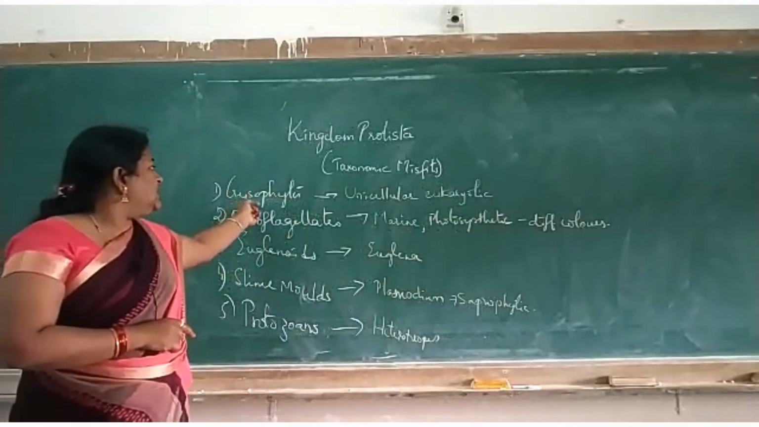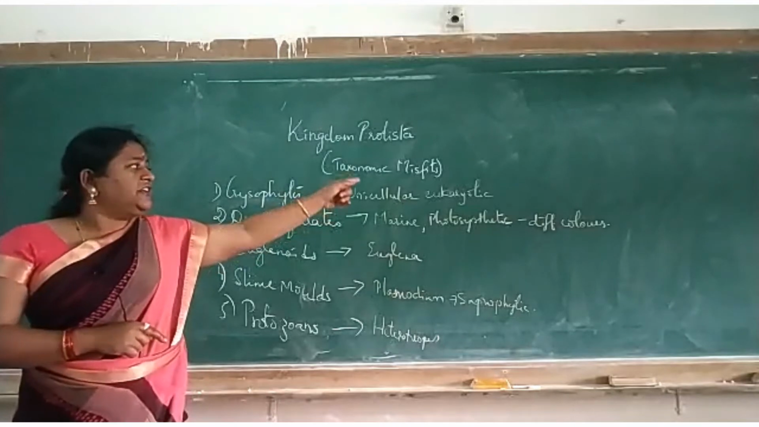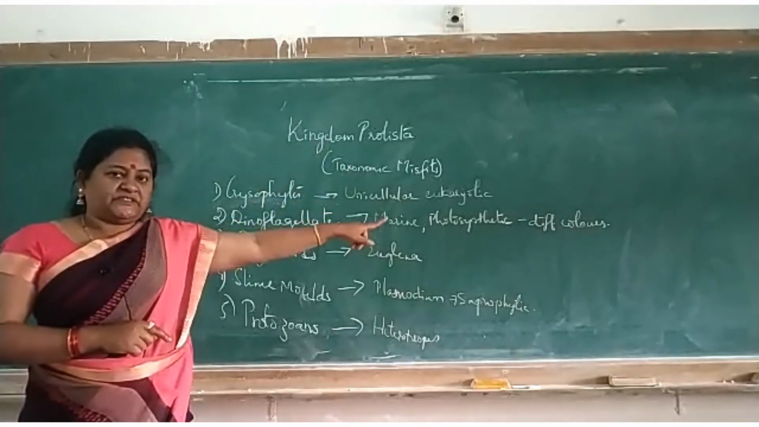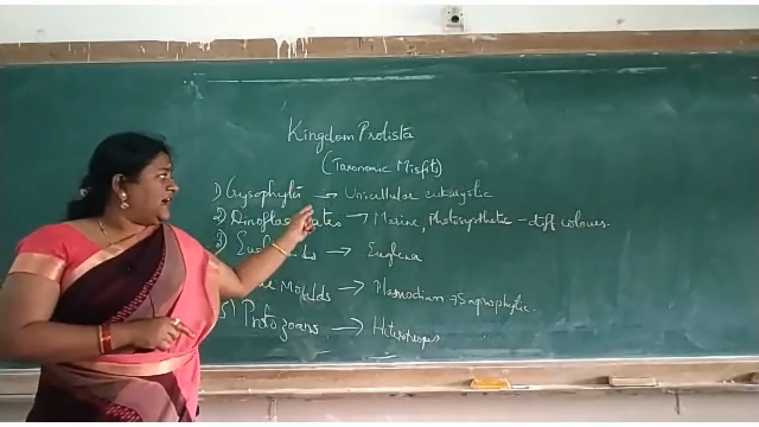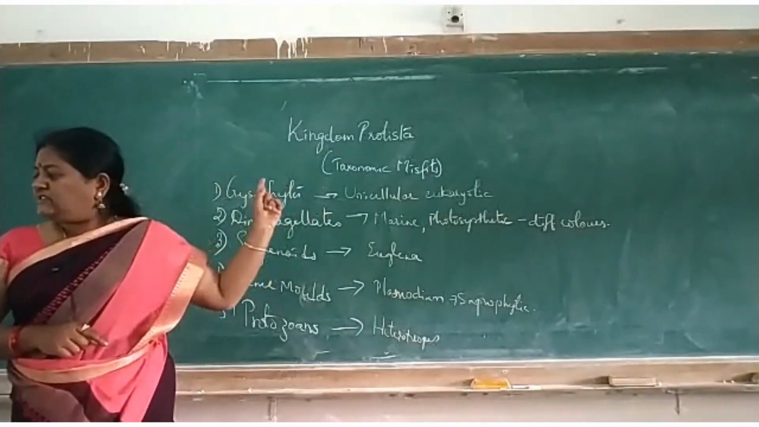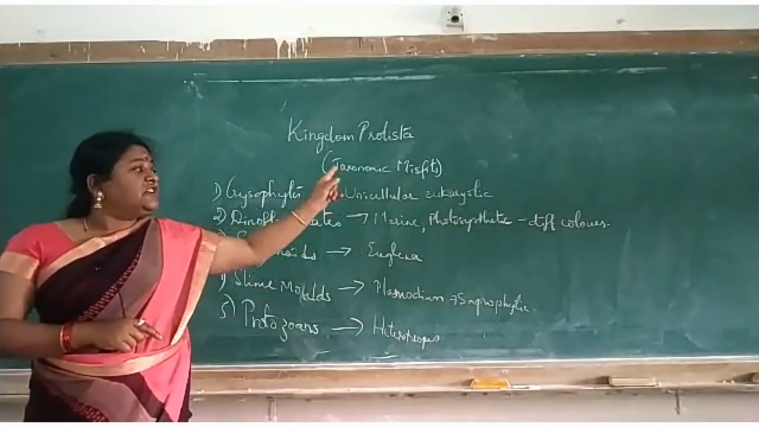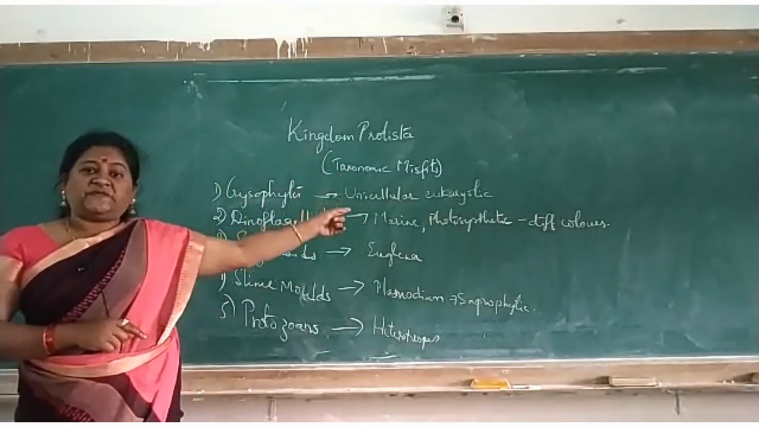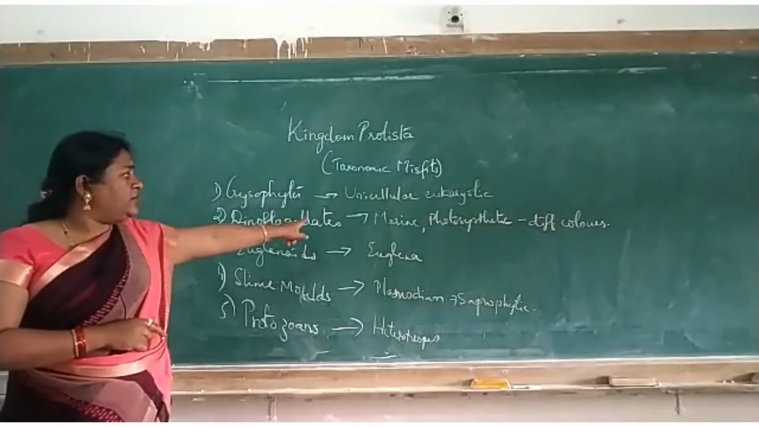Now let us see chrysophytes, okay? So these are unicellular eukaryotic organisms, okay? So unicellular means made up of single cell, and eukaryotic which is having the true nucleus. True nucleus means the nucleus which is having specific boundary. Now second one is called as dinoflagellates.